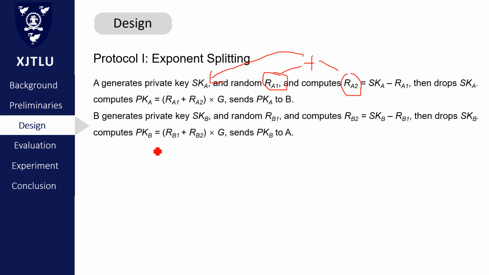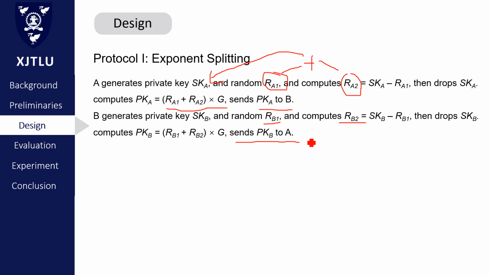And next, device A calculates the public key A, which equals RA1 plus RA2 times J, and sends it to B. Device B does the same operations to generate RB1 and RB2 and sends its public key to A.